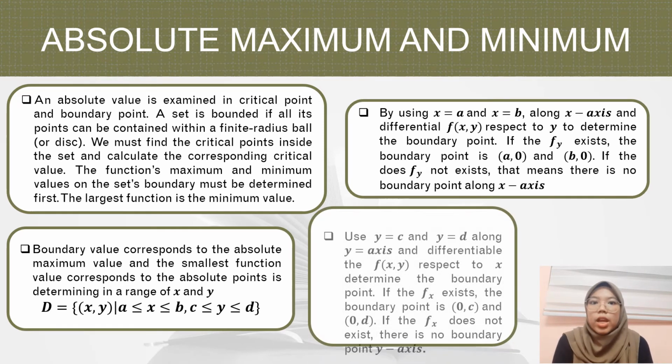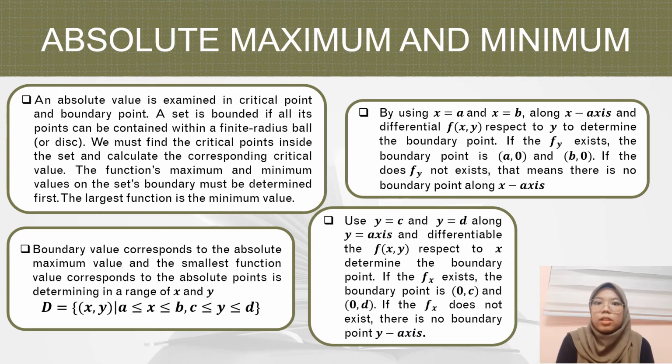Use y equal to c and y equal to d along the y-axis and differentiate f(x,y) with respect to x to determine the boundary point. If f_x exists, the boundary points are (0,c) and (0,d). If f_x does not exist, there is no boundary point along the y-axis.